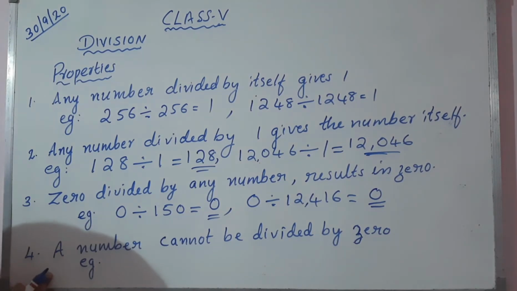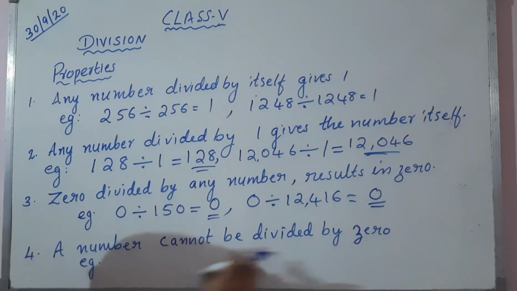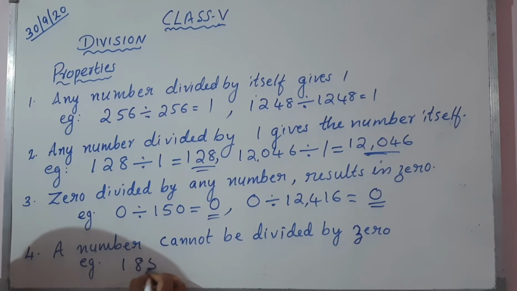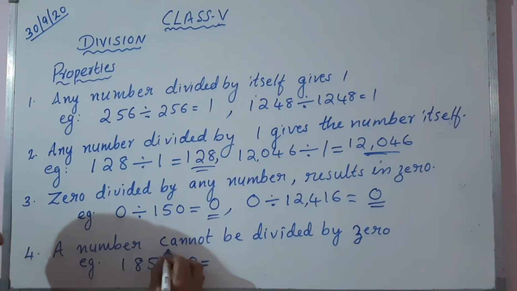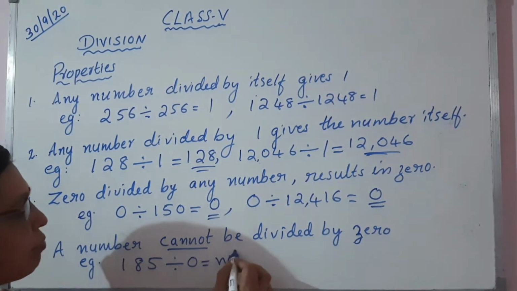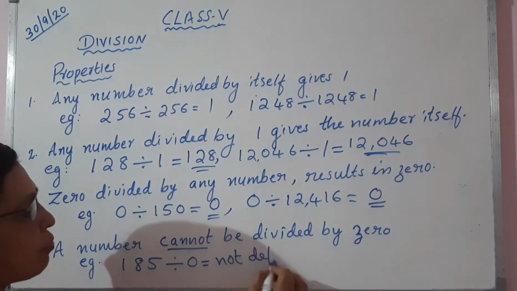Fourth property: a number cannot be divided by 0. A number cannot be divided by 0. So for example, 185 divided by 0. It is written, cannot be divided by 0. Therefore, it is not defined. You can write it as not defined.